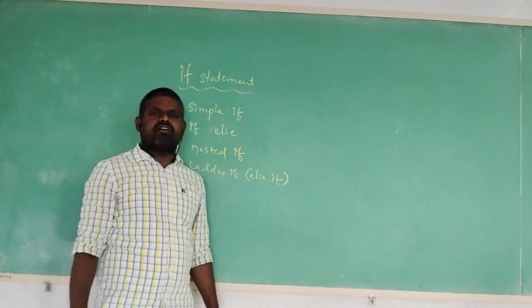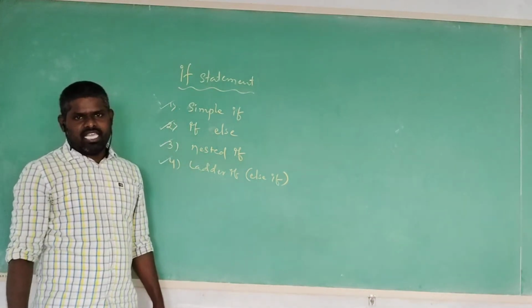In these four methods, or four manners, we are going to write the if statement program.